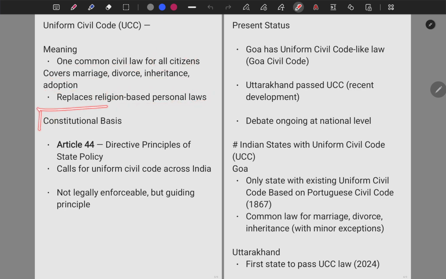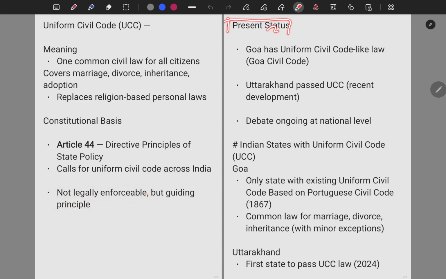The constitutional basis of the Uniform Civil Code is Article 44, mentioned under the Directive Principles of State Policy, and it calls for a Uniform Civil Code across India. The point you should remember is that it's not legally enforceable but should be a guiding principle.